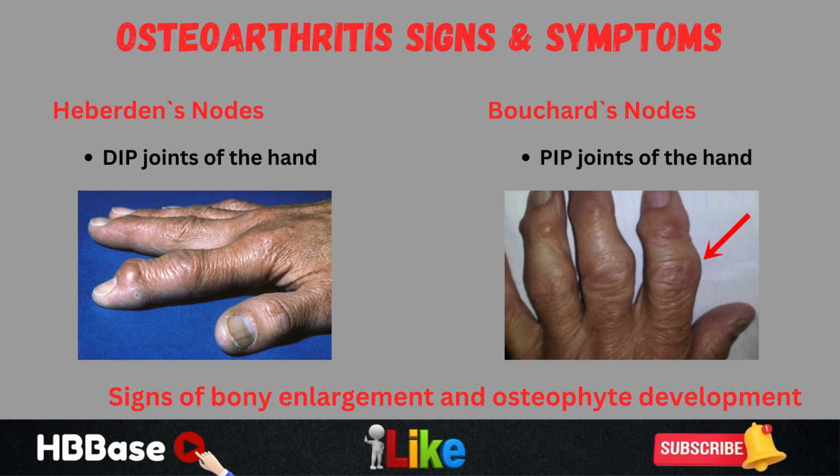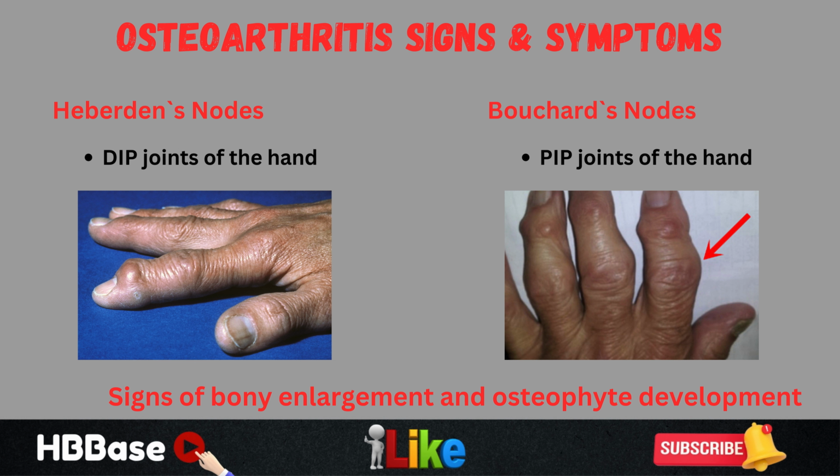Both of these are going to be signs of bone enlargement and osteophyte development. And osteophytes are these little bony projections off of the joint due to degeneration of the joint. So again, here are Heberden's nodes. Heberden's nodes are the DIP joints that are affected.